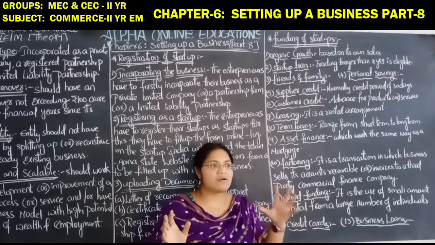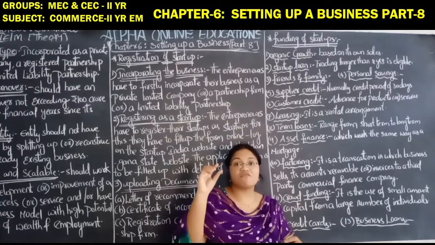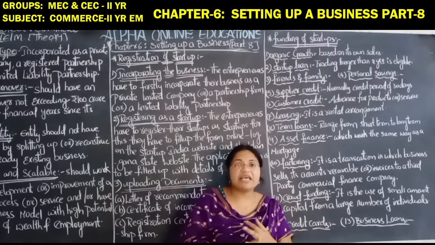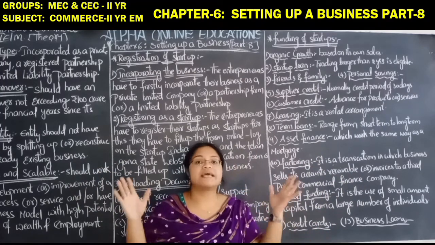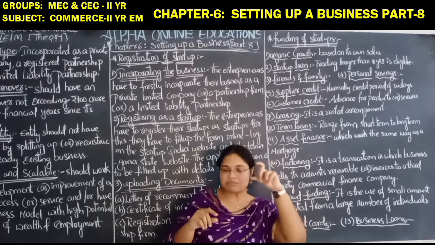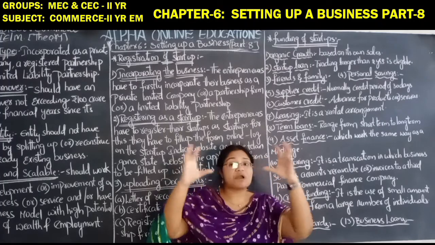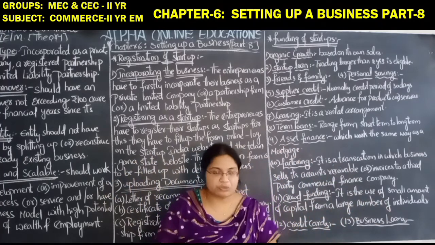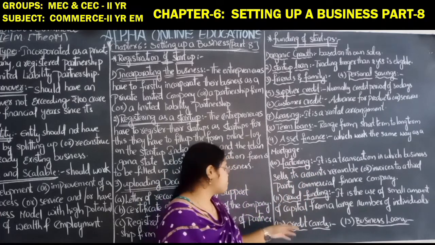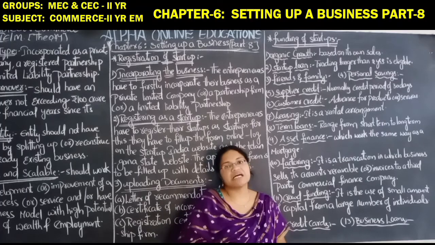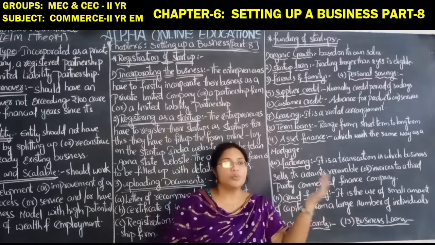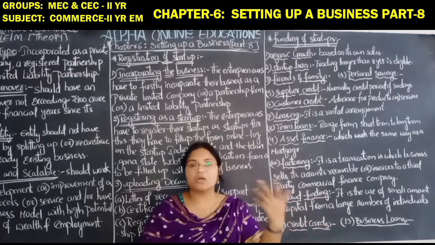Crowdfunding means they are raising very small units of fund from a large number of individuals. From friends, family, colleagues and relatives, they can raise the amount in small quantities, but from a large number of individuals. That is crowdfunding; crowd means a large number of individuals. Credit cards, we know credit cards. What is a credit card? An ATM card is a debit card. A credit card means a card with which we can raise an amount more than the limit.